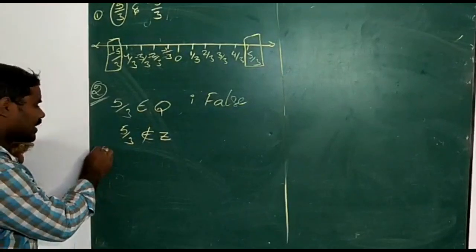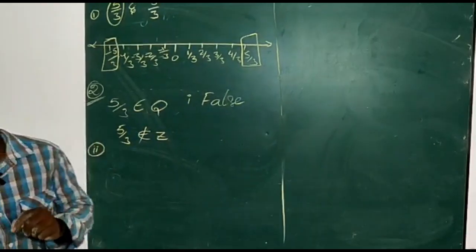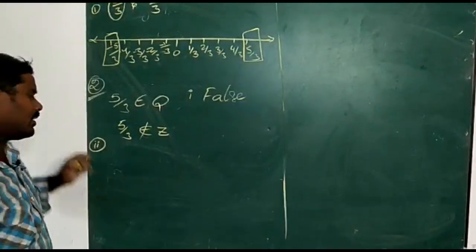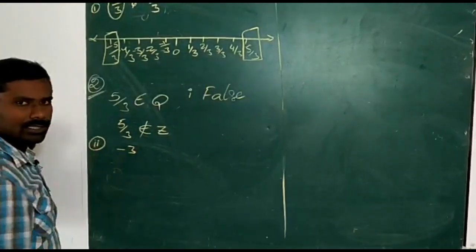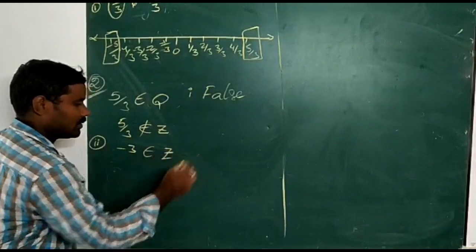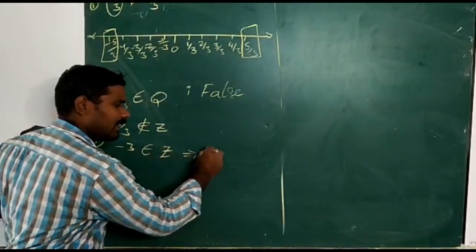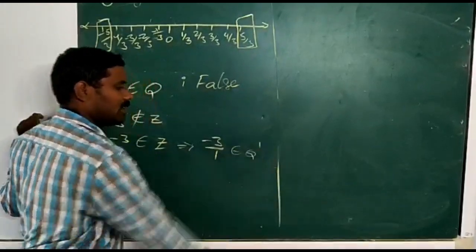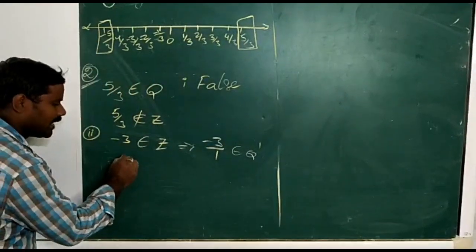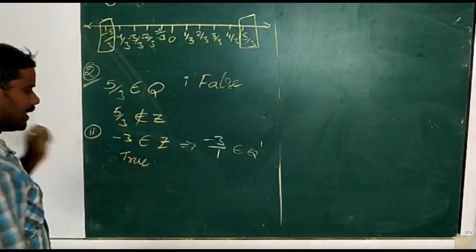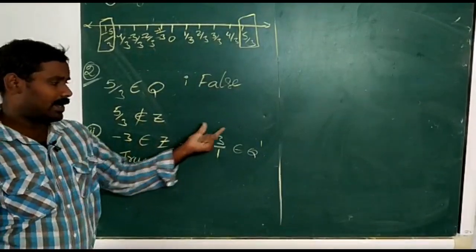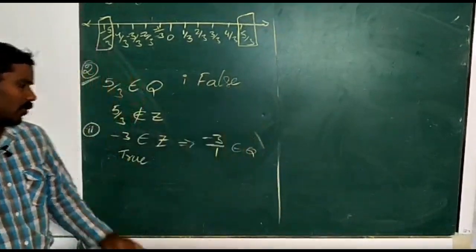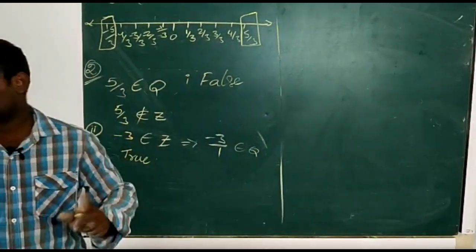Now I am going to the second one. Every integer is a rational number. Now I am taking one example. Minus 3 is an integer. Now minus 3 can be written as minus 3 by 1. That means it is a rational number. Now statement 2 is true, because minus 3 is an integer, and minus 3 by 1 is also a rational number. Therefore statement 2 is true.